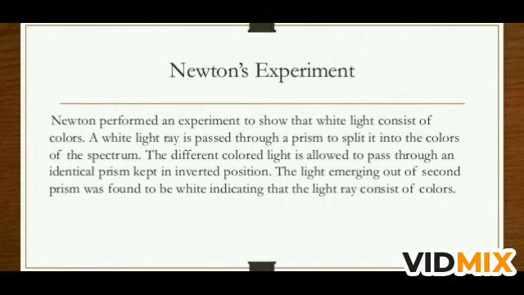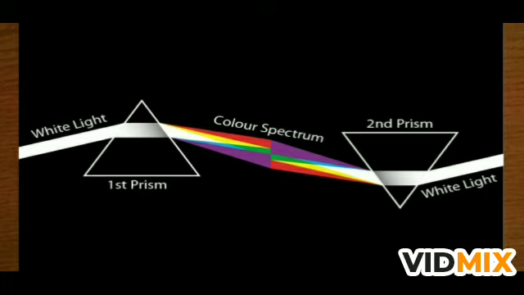What was Newton's experiment? If you see here, white light is falling on the prism. This prism disperses the white light into seven colors, and when the light passing through this prism falls on the second prism, which is the same prism but kept inverted, that second prism combines all the colors into a single one, and we get white light again. So here it is very clear that white light is constituted of seven colors. The prism is not giving the color to the white light. This is an important experiment in the field: white light has seven colors.